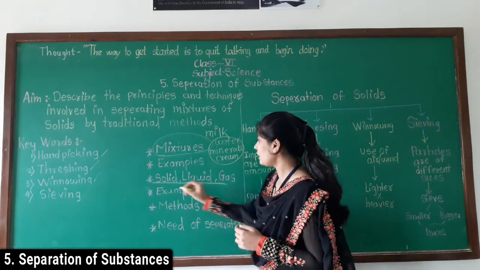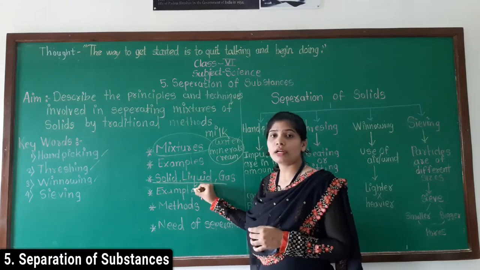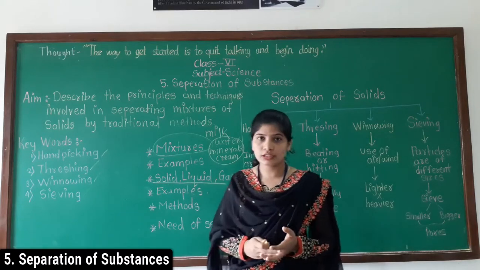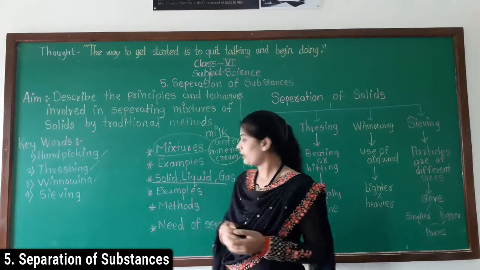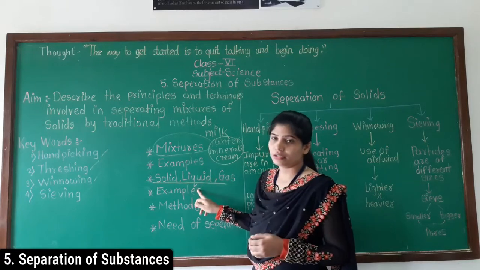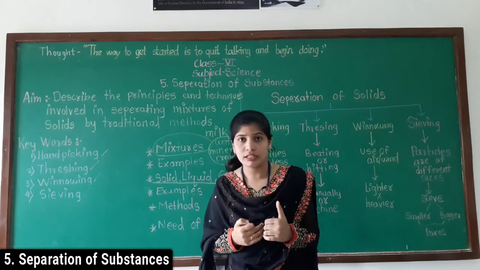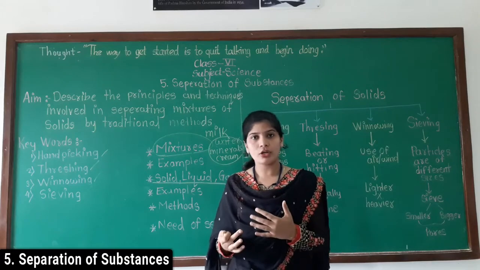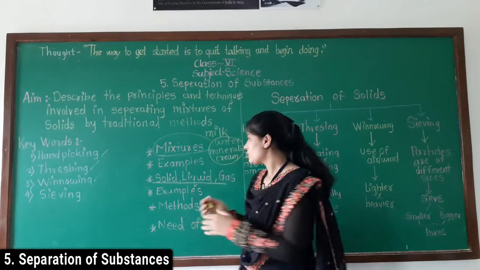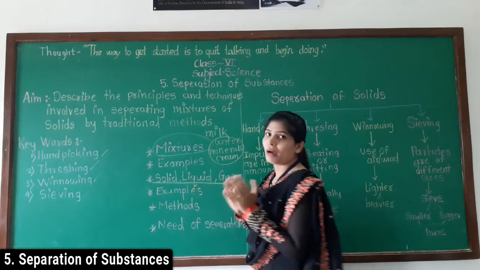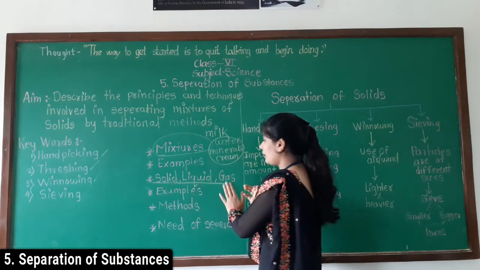All these are solids. Liquids are like milk, juices, water. And gas means what? We cannot see it, but we can feel it, like oxygen, carbon dioxide, nitrogen.